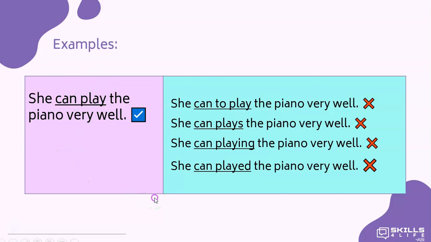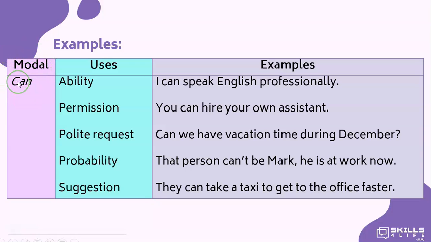Let's continue. Let's study the uses of can. We use can to talk about abilities. I can speak English professionally. Also, permission. You can hire your own assistant. Polite requests. Can we have vacation time during December? Probabilities. That person can't be Mark. He's at work right now. And finally, for suggestions. They can take a taxi to get to the office faster.